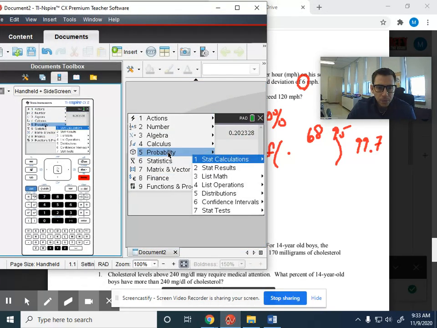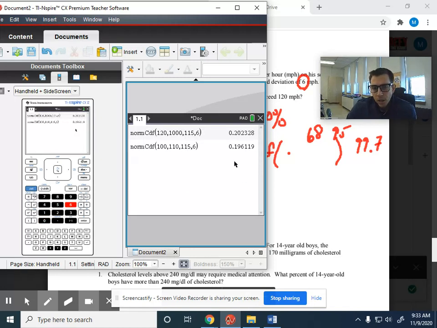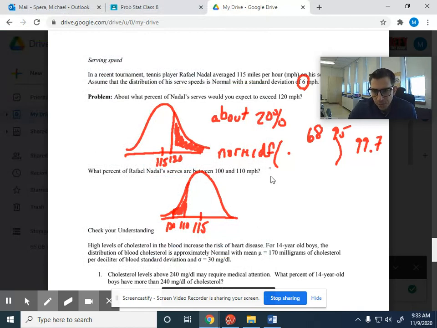So menu, probability, distributions, norm CDF, 552. The smaller number always goes in the lower bound. The bigger number is the upper bound. Then our mean and our standard deviation. So again, about 20%, 19.6. If this was a test or quiz, I would want you to write this output, the norm CDF. Some people could round. Some people prefer to do 19.6. Both would work. Now, that's stuff and skills that we should be confident with to this point.